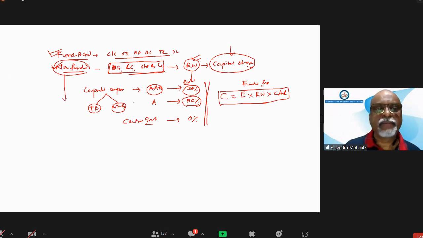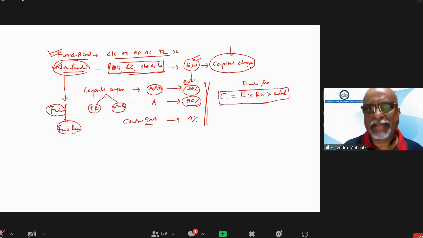But non-fund based means there is no fund which has been transferred to the borrower as of now. So non-fund means only on paper it is there. It is not in the balance sheet. But in future, due to default of the applicant or the counterparty, this non-fund based may become fund based, because the bank has to pay the bank guarantee. While paying the bank guarantee, bank has to create a loan. So on the asset side, it will be debiting that amount. So it will become fund based.